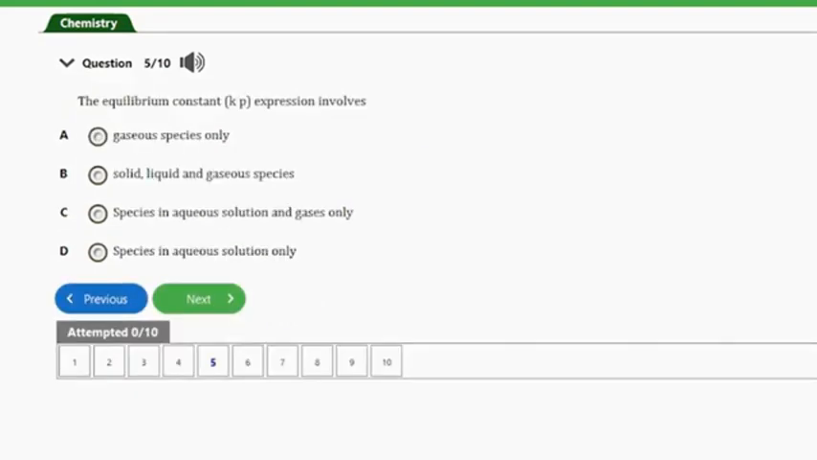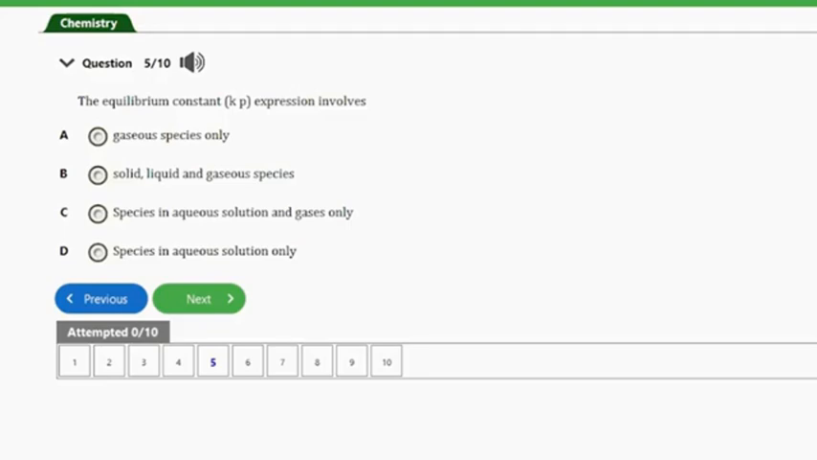Question number 5. It says, the equilibrium constant Kp expression involves: A. Gaseous species only. B. Solid, liquid, and gaseous species. C. Species in aqueous solution and gases only. D. Species in aqueous solution only. So guys, the answer to this question is option C. That's species in aqueous solution and gases only.